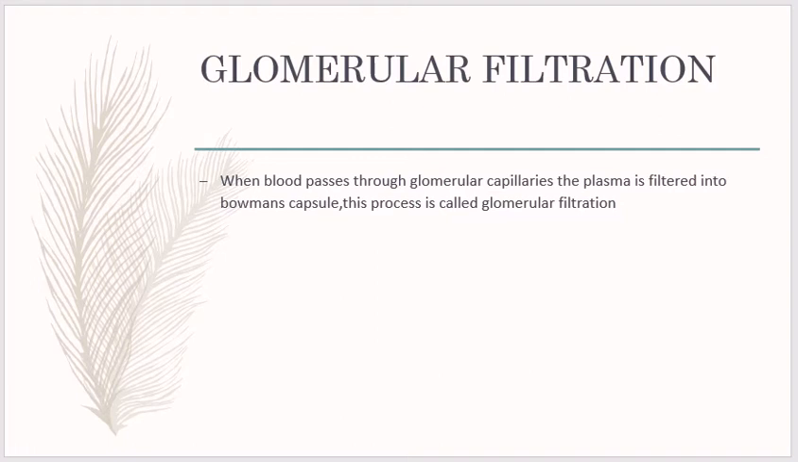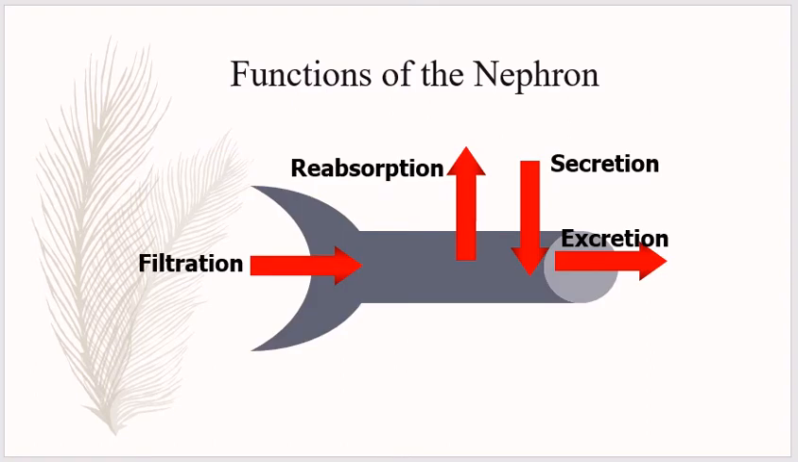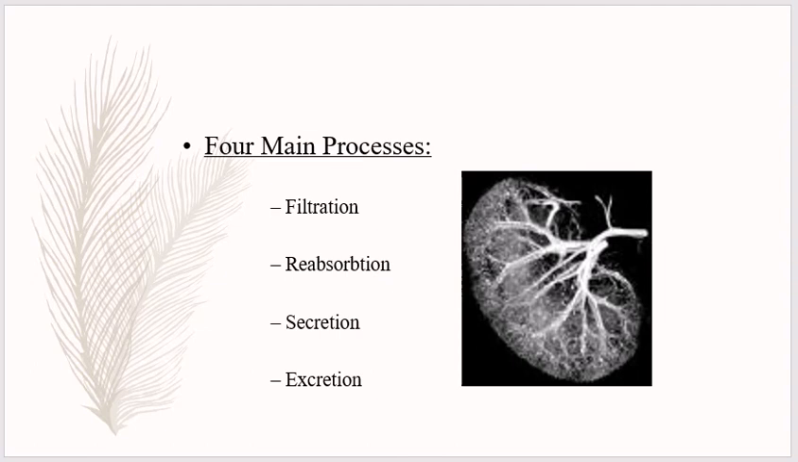So there are four steps involved. Number one is filtration, number two is reabsorption, and number three is the secretion of many products or substances, and after all, the excretion from the kidney. Basically these are the four major functions of the nephrons. So how is the filtrate formed? These are the four major processes: filtration, reabsorption, secretion and excretion.